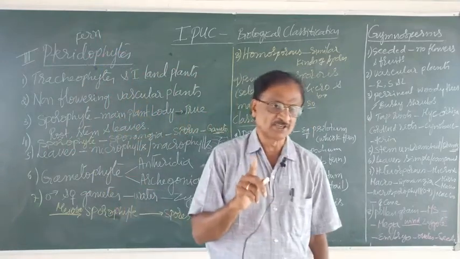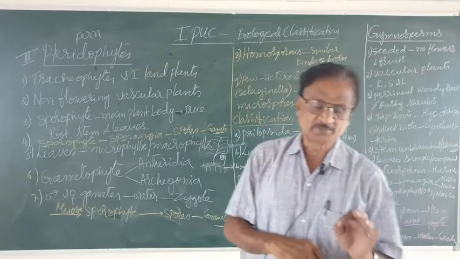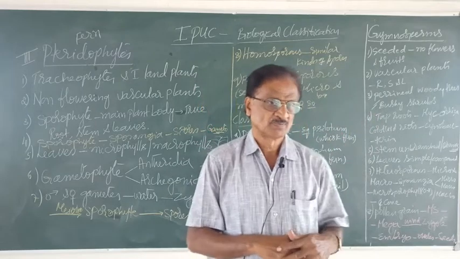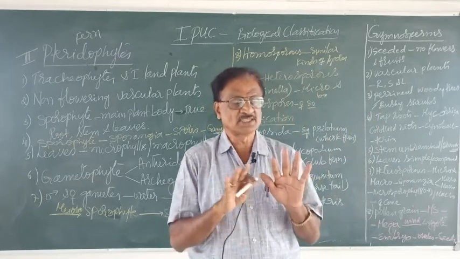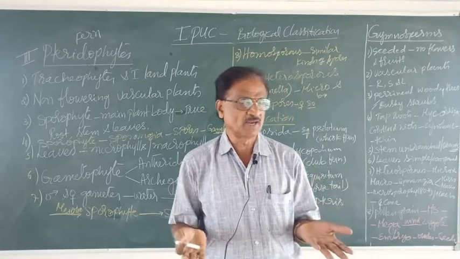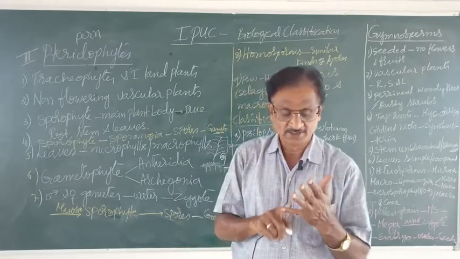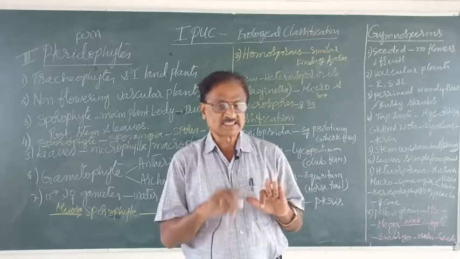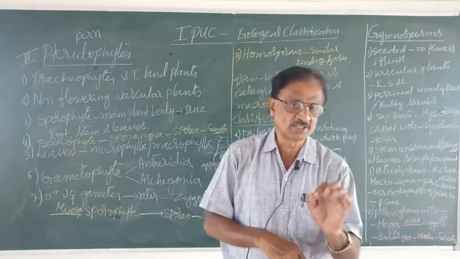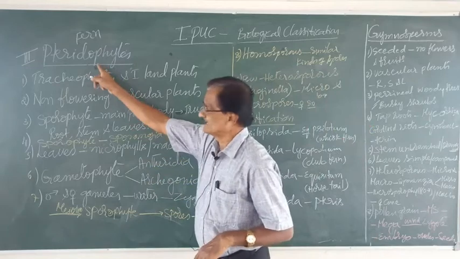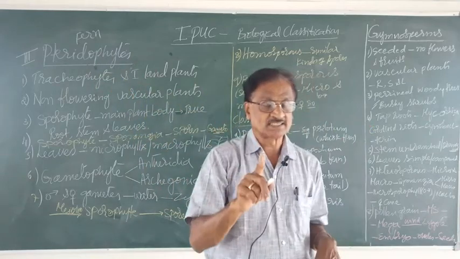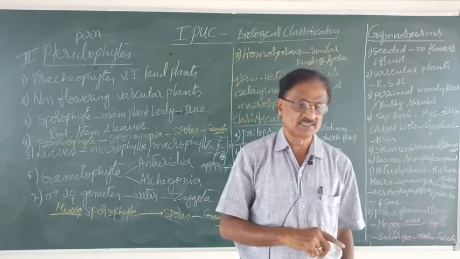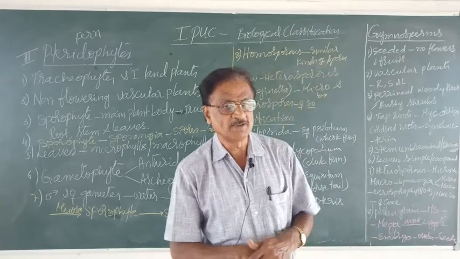What do you mean by the tracheophytes? Tracheophytes means the plants with vascular tissues, or simply we can say they are the vascular plants. Which are the vascular plants? The vascular plants are pteridophytes, gymnosperms and angiosperms. All these three together are called as what? Tracheophytes. And the pteridophytes are the first terrestrial plants or first land plants, which may be comparable to the reptiles